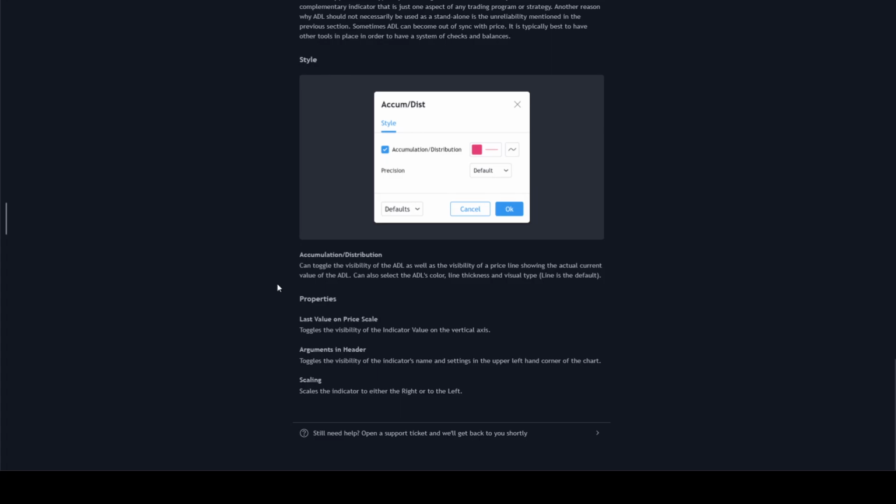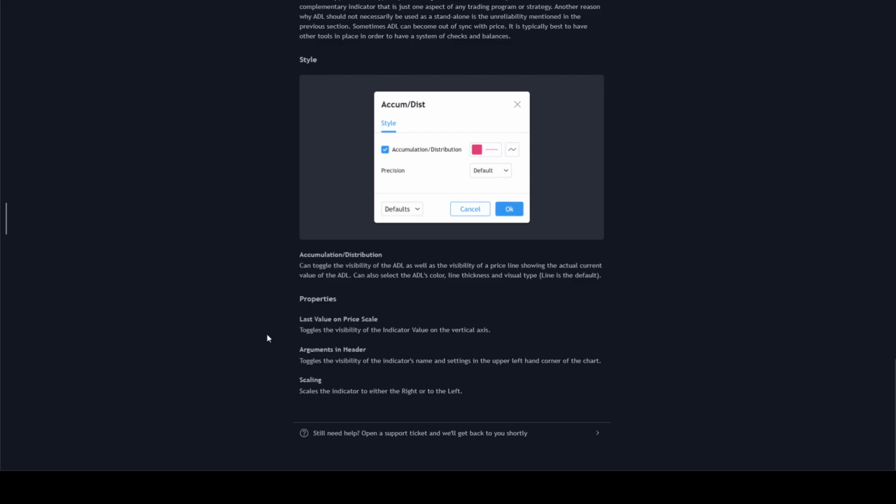Properties, last value on price scale, toggles the visibility of the indicator's value on the vertical axis. Indicator arguments in header toggles the visibility of the indicator's name and settings in the upper left corner of the chart. Scaling scales the indicator to either the right or the left.